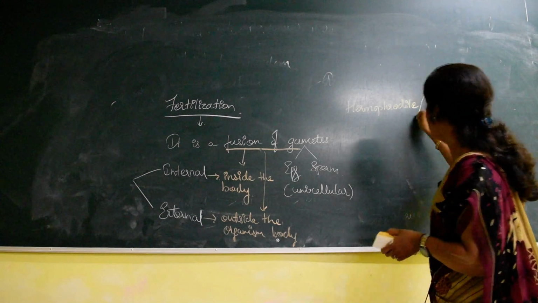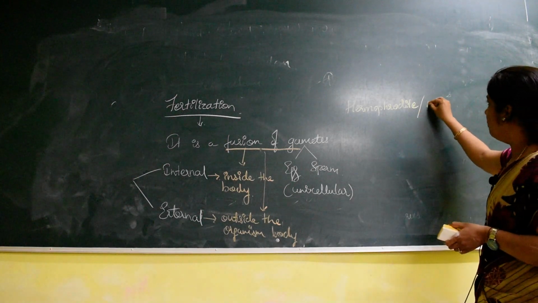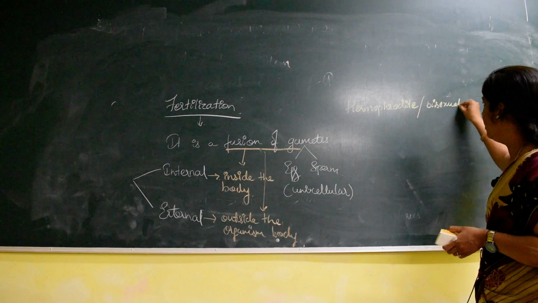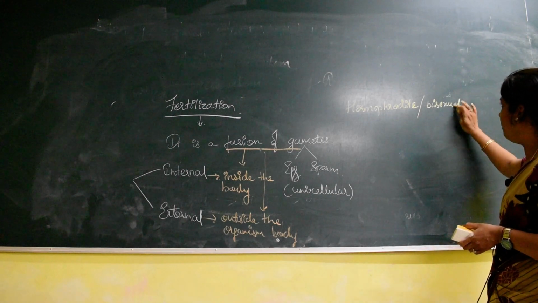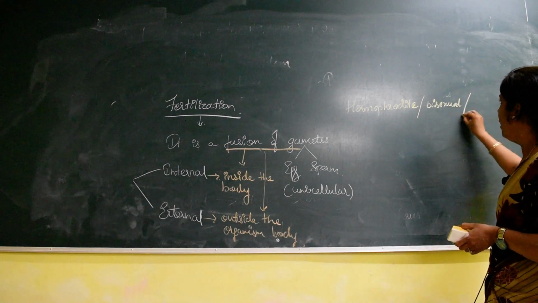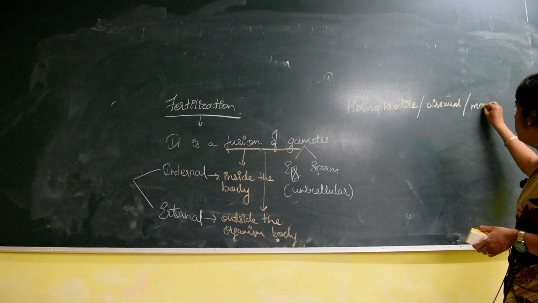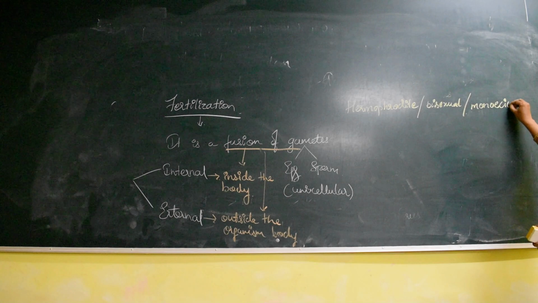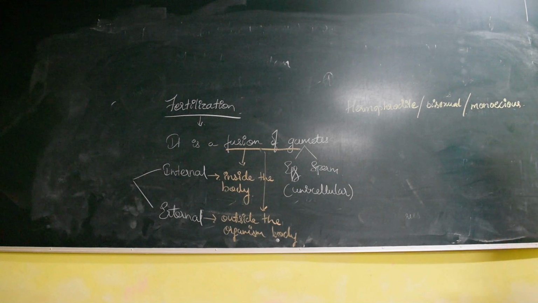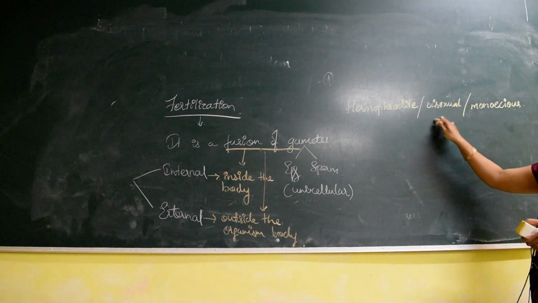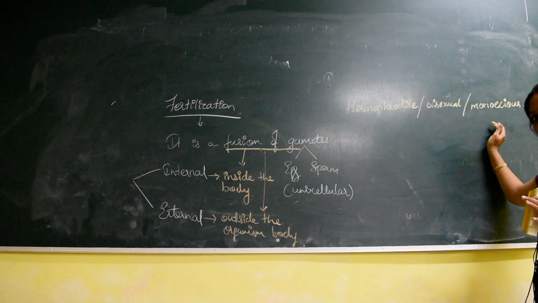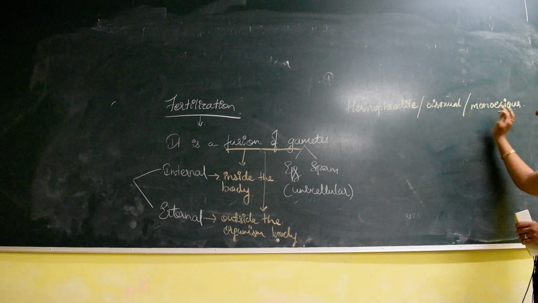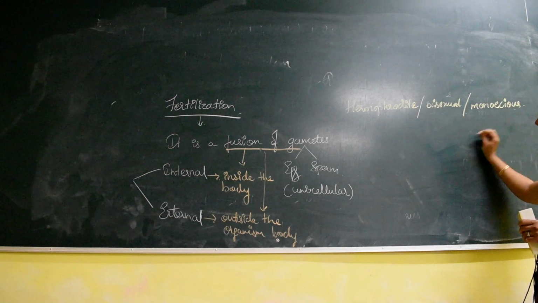Or it is also called as bisexual. Usually this bisexual is used in plants, but here also the same meaning is said, as well as monoecious. See, it is termed by different names, but the meaning is the same. What is this? Hermaphrodite, bisexual, or monoecious.